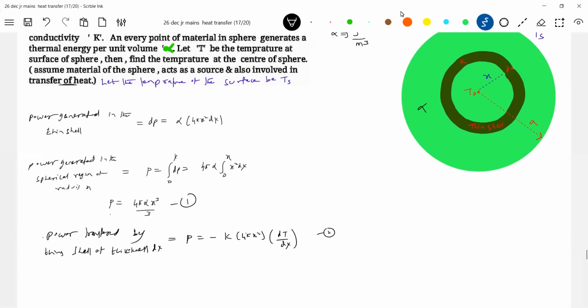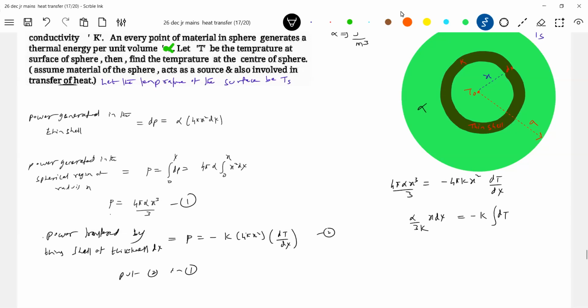This is equation 1, 2. Put 2 in 1. So this will be 4 pi alpha x cubed by 3 equals minus 4 pi K x squared dT by dx. 4 pi x squared will get eliminated. So therefore this will be alpha by 3 x dx. K also will bring it. So the only thing you will be left with is